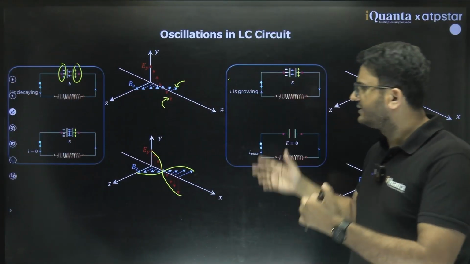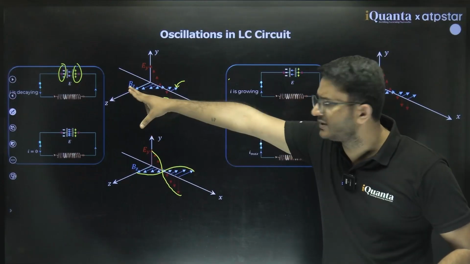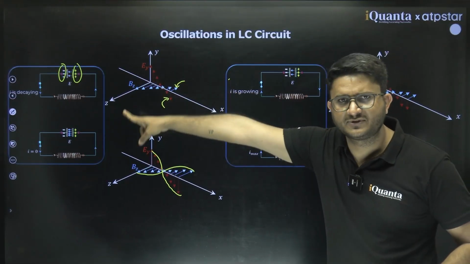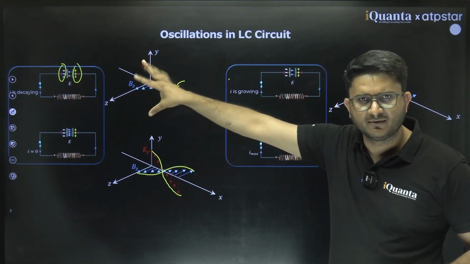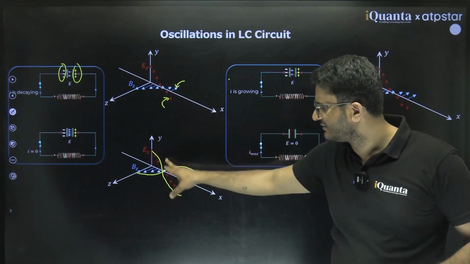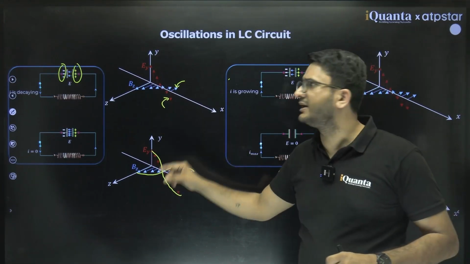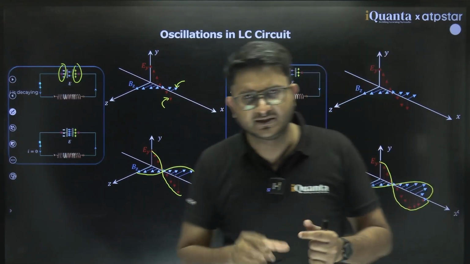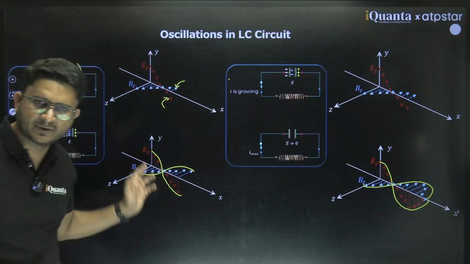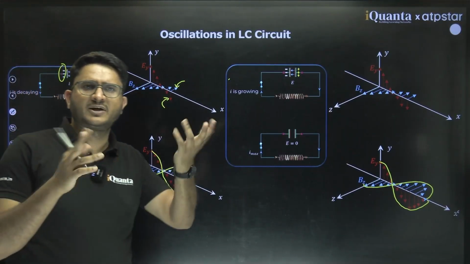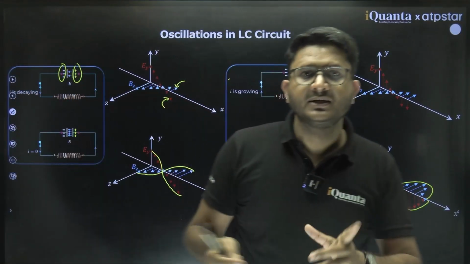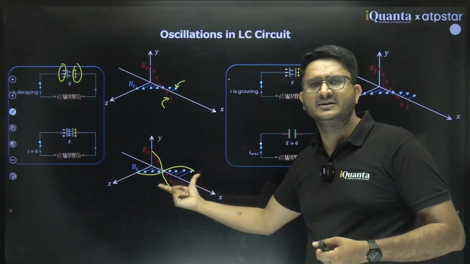This fluctuation of current, this fluctuation of charge in the LC circuit will keep on happening, and this fluctuation of electric field and magnetic field between the capacitor plate region will also happen. So the fluctuating or oscillating charge generates an electric field in space.